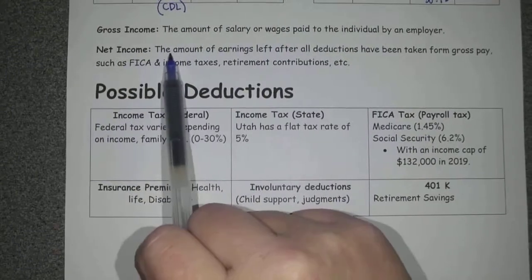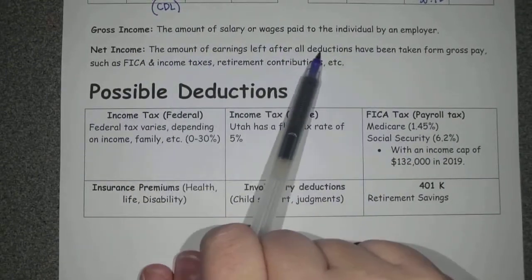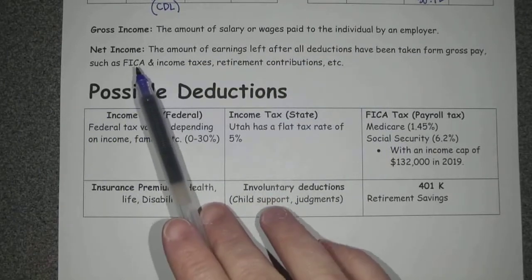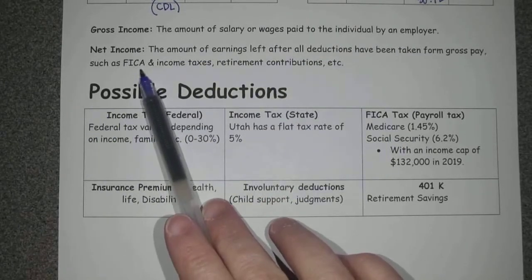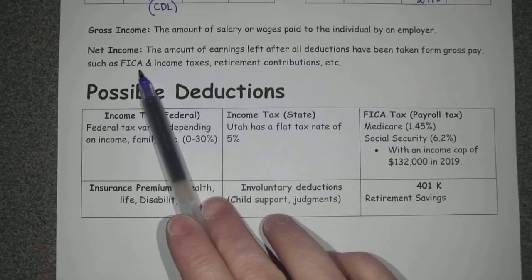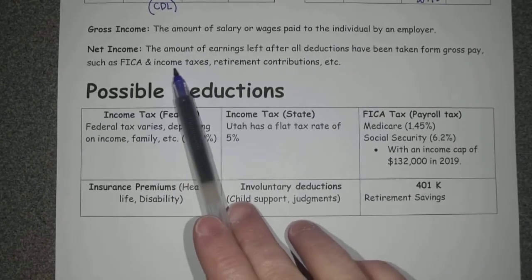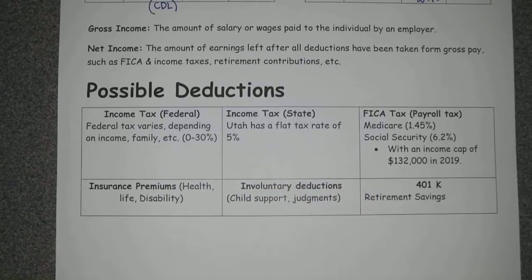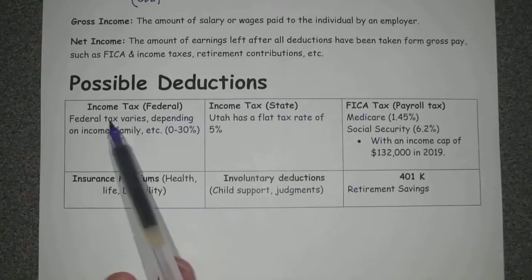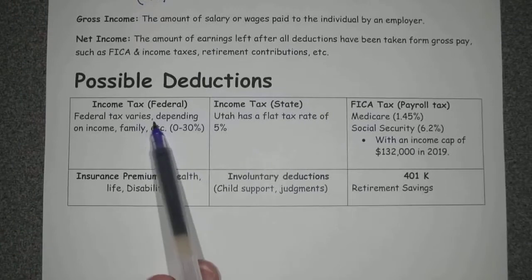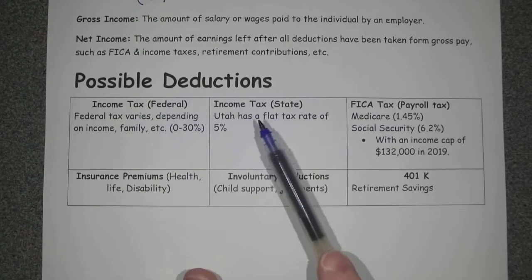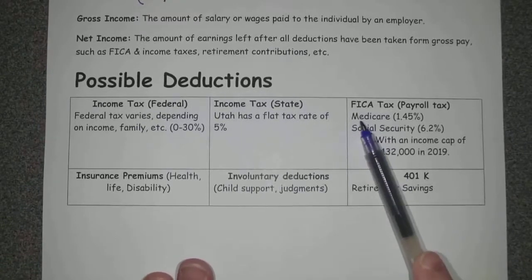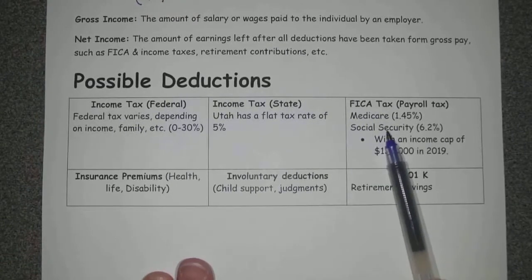The net income is the amount of income that's left after all deductions have been taken away from the gross pay. We've talked about some of the deductions. We talked about the FICA taxes, which are Social Security and Medicare. We've talked about income taxes. There's also retirement contributions and other things that can be taken out. So here's just a chart that reminds you of the things that you can take out. So income tax, federal income tax, state income tax, FICA, which is Medicare and Social Security.